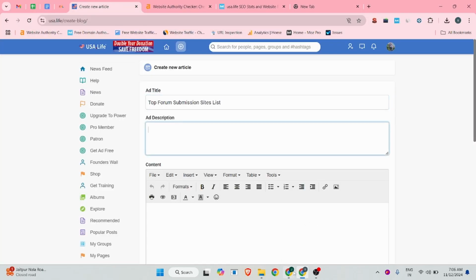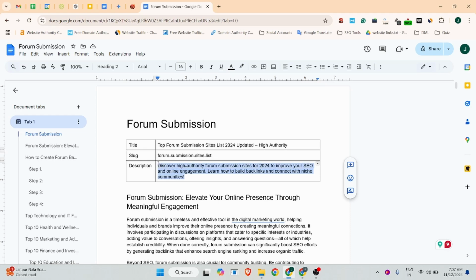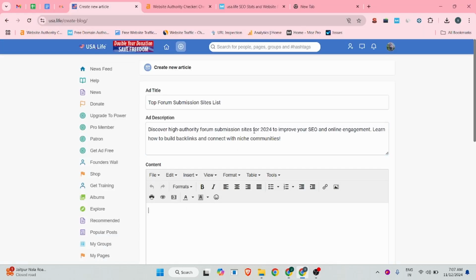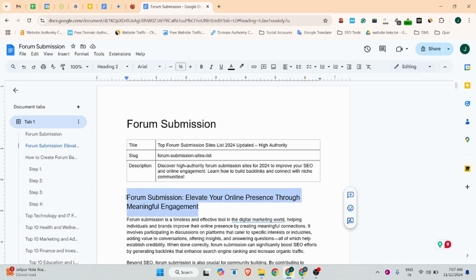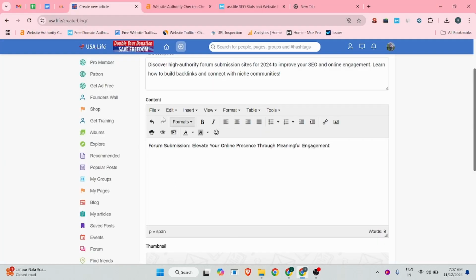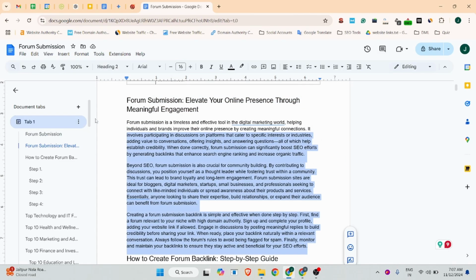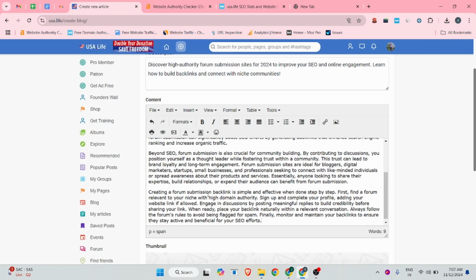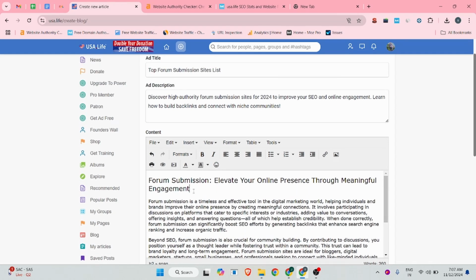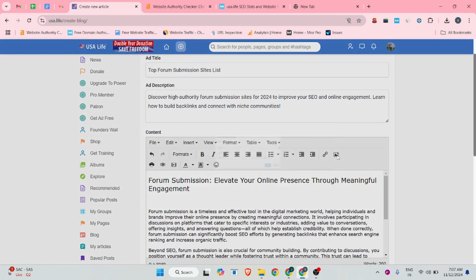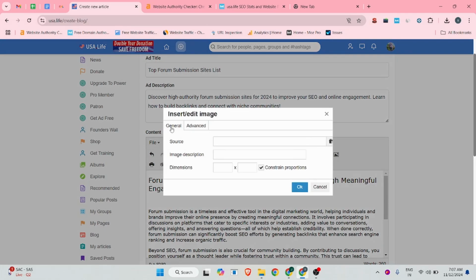So there you can add your short description. The short description should be the meta description, and there you can add your content. So forum submission sites list, and there is an option to customize your headings, H2, and you add your content. Suppose let me add this one, and if you want to add any images, there is an option to insert image, and you can click on the advanced. So okay, you are able to add image through the sources.